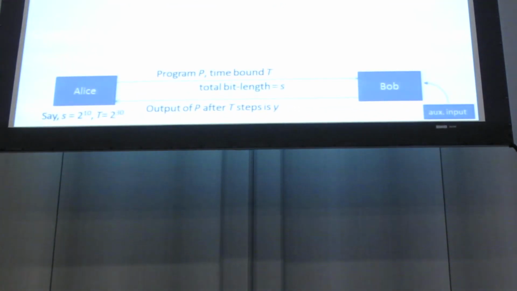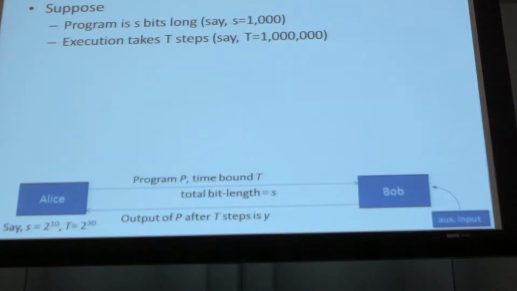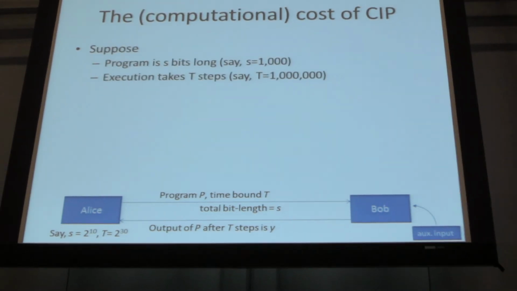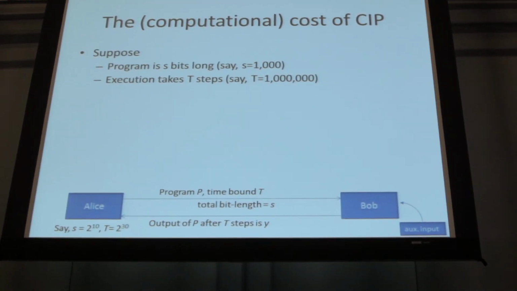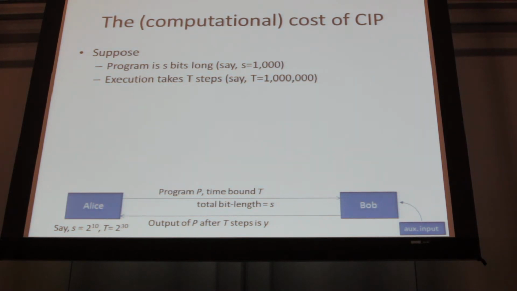I just want to give a little bit more detail on the asymptotic mathematical scaling of the system. Then I'll give you some numbers of what you can expect to see in the context of Bitcoin. Bear with me, this is a little more theoretical than most of the works you see out here. Let's suppose the program is S bits long, say 1,000 bits, and the execution is much greater than that, maybe 1,000,000 steps.